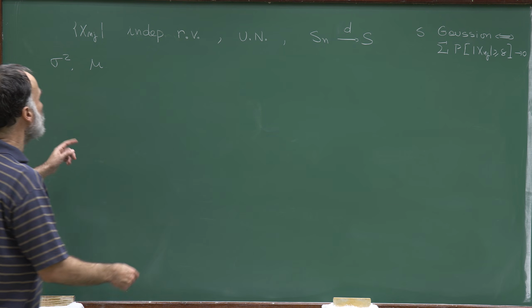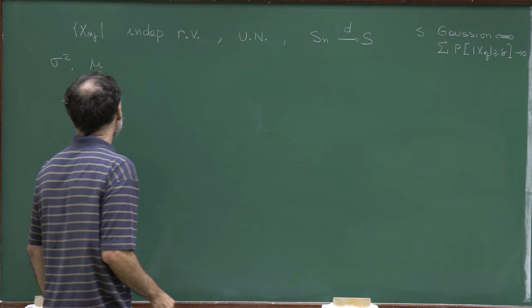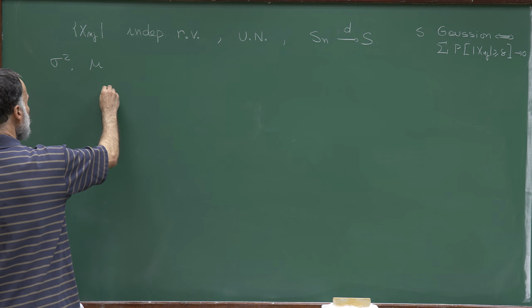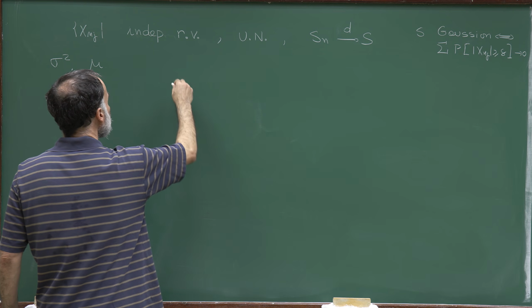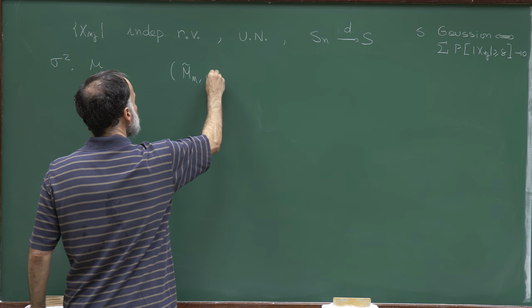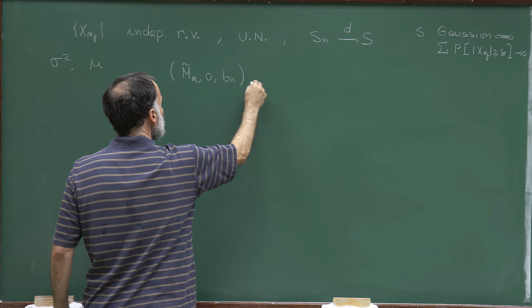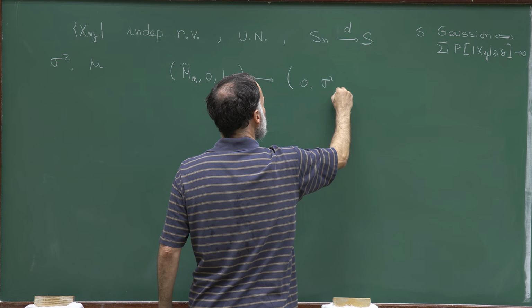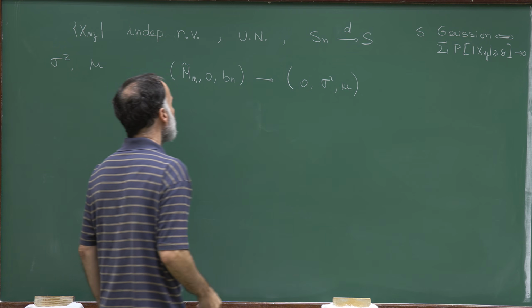So remember that sigma square is the variance of the Gaussian random variable S. And we have seen that mu n tilde, 0, bn, is converging to 0, sigma square, mu.